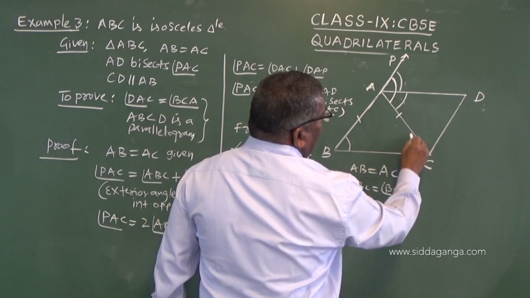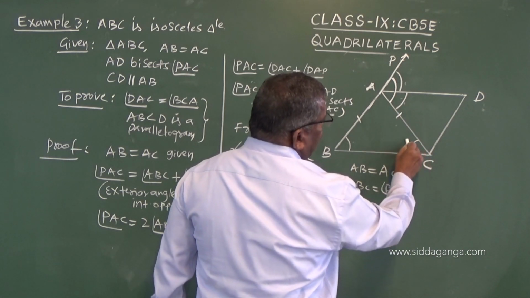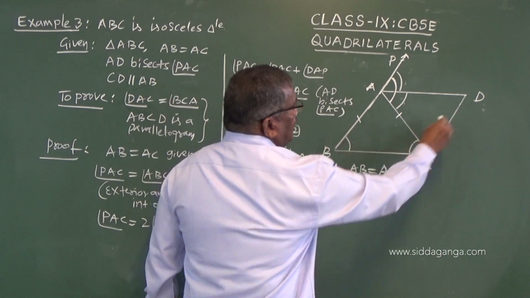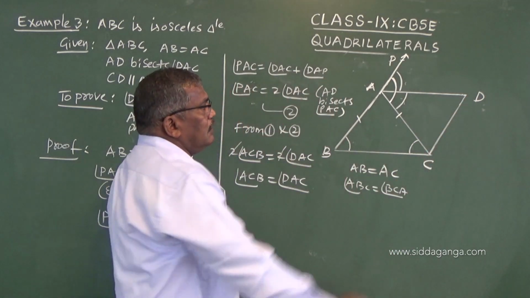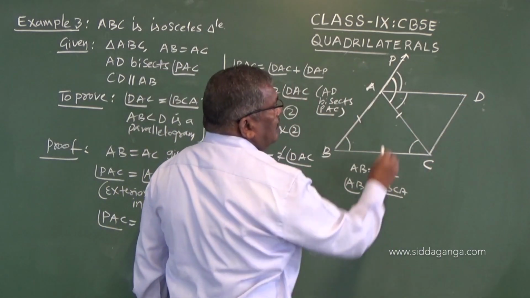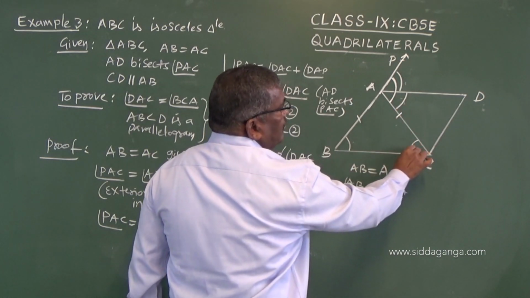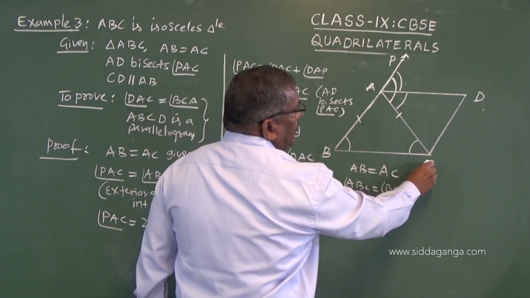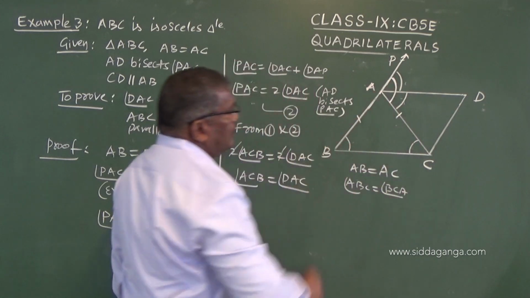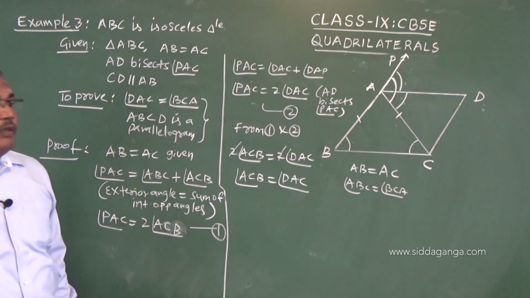So these are alternate angles. If you consider AD and CD as two lines and AC as transversal, since these two angles are equal, we can say DC is parallel to AB.